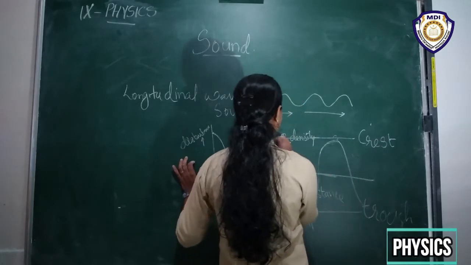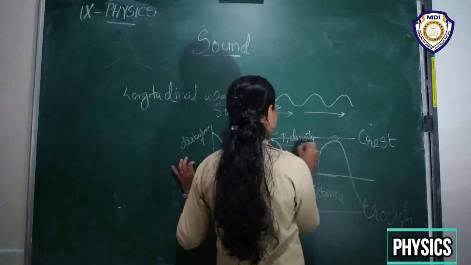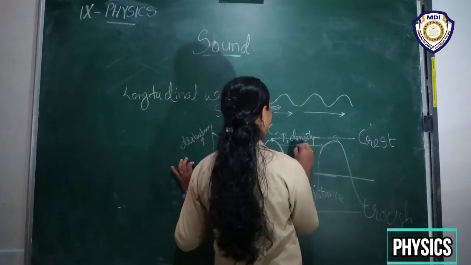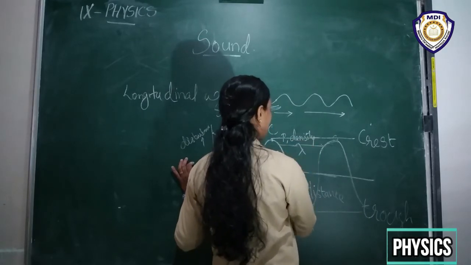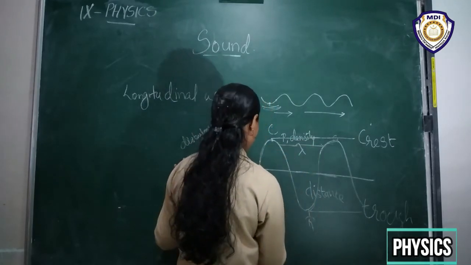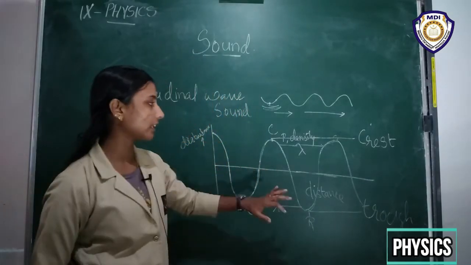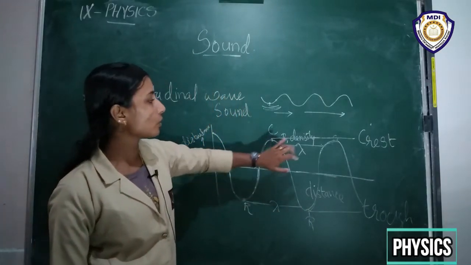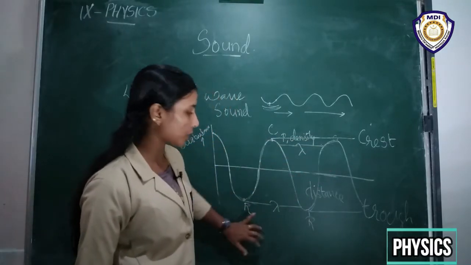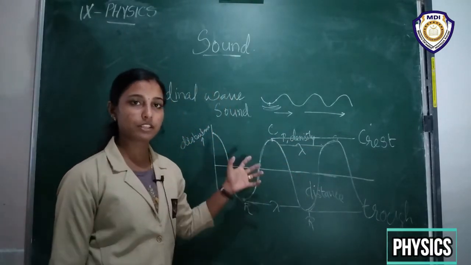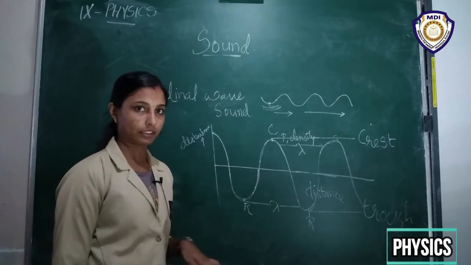The distance between two consecutive crests or two consecutive troughs is known as wavelength. This is also wavelength. So what do you mean by wavelength? The distance between two consecutive crests or two consecutive troughs of a wave is known as the wavelength, right?